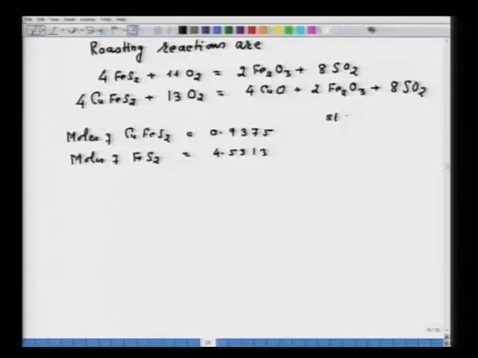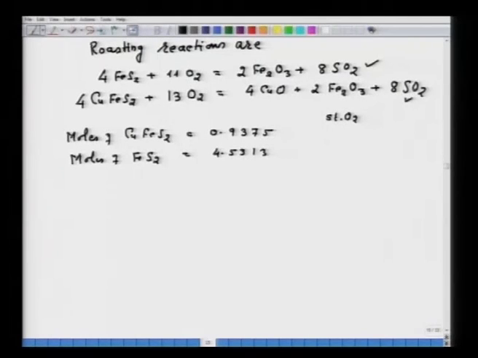So, I can straight away find the stoichiometric amount of oxygen, or you can also call it the theoretical amount of oxygen, which is the oxygen required for these two equations. According to equation 1, 4 moles of FeS2 require 11 moles of oxygen.